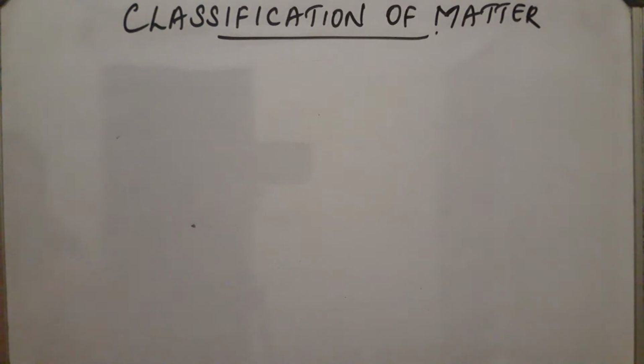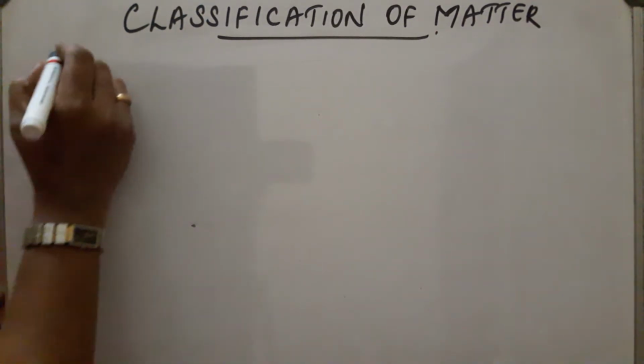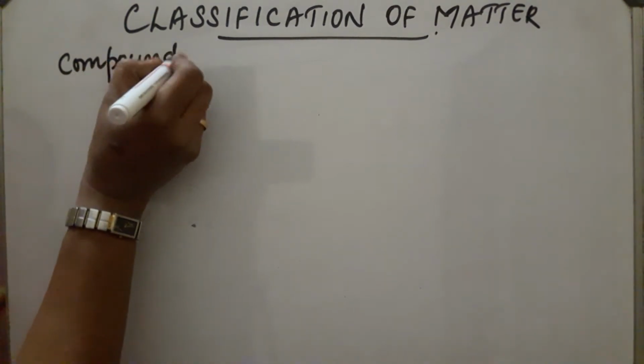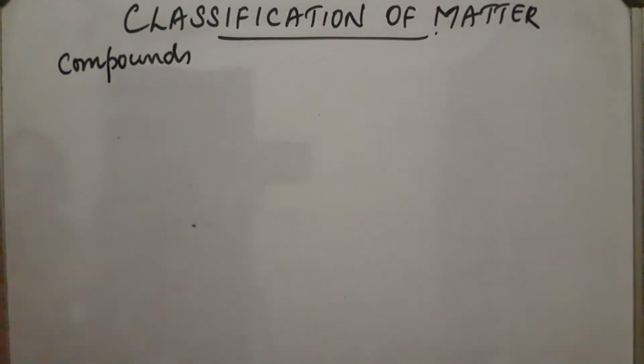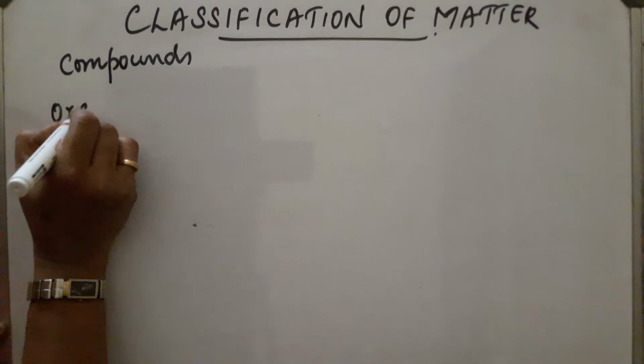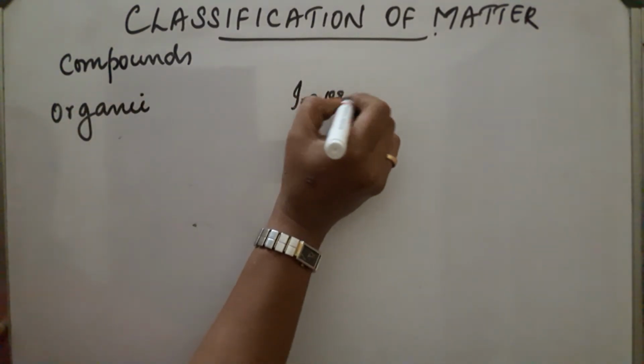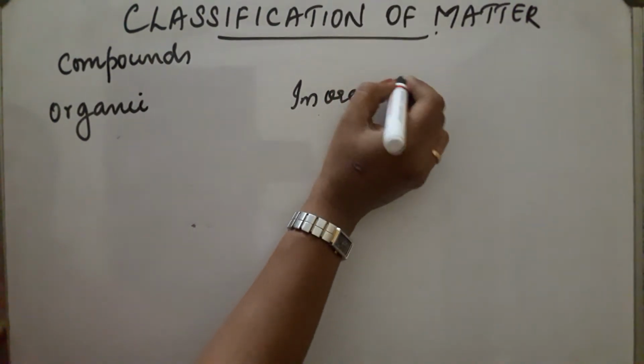Next, compounds are divided into two, which are the organic and inorganic compounds. What are organic compounds?